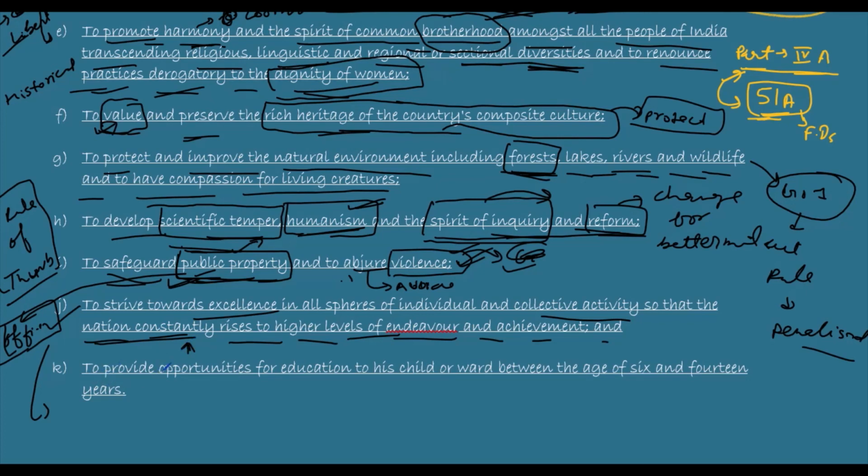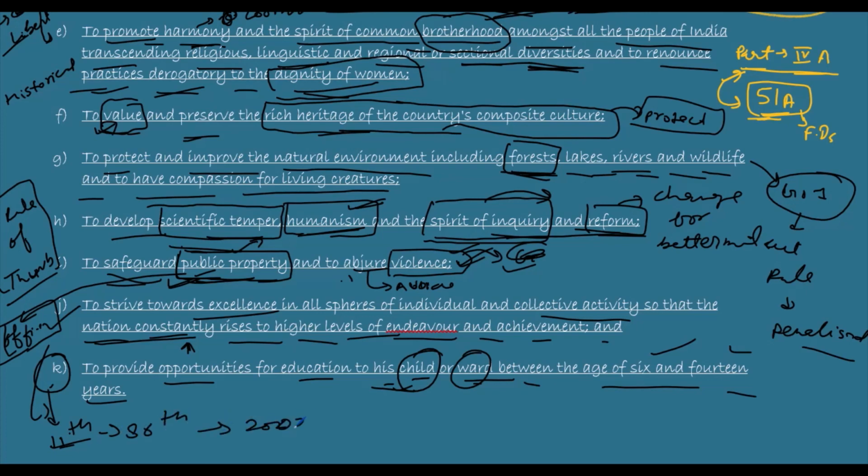And the next is to provide opportunities for education to his or her child or ward between the age of 6 and 14 years. So if a child or ward is between the age group of 6 and 14, this is the responsibility. This is the 11th duty, okay, which was added through the 86th constitutional amendment.